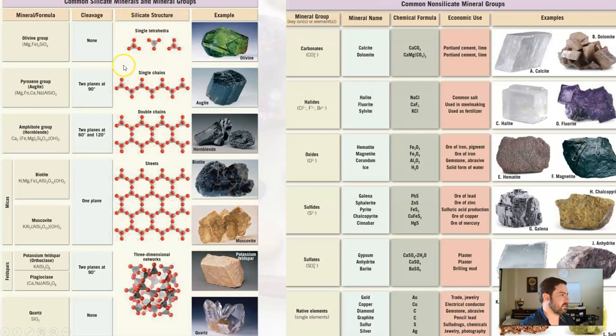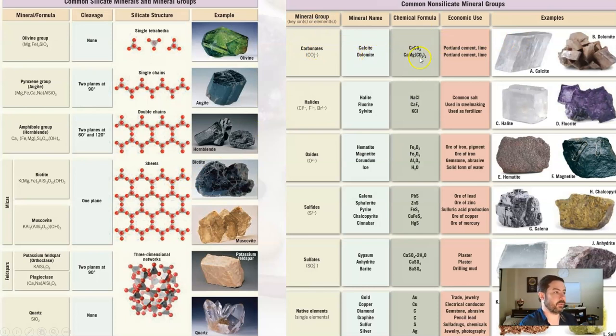So these are some common silicate minerals. You can further break down silicates into smaller groups, but not necessarily. There's just a lot of silicates. Why? Because there's a lot of silicon and oxygen in the crust. There you go. So things like olivine, which we looked at, augite, hornblende, biotite, muscovite, feldspars, quartz. These are all silicates. But then you get carbonates like calcite and dolomite.